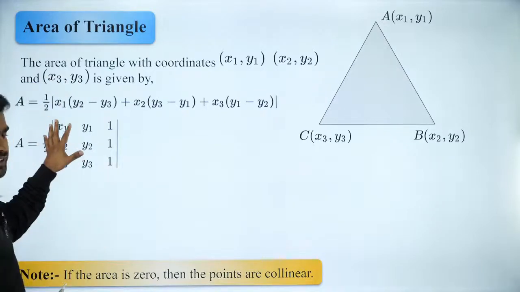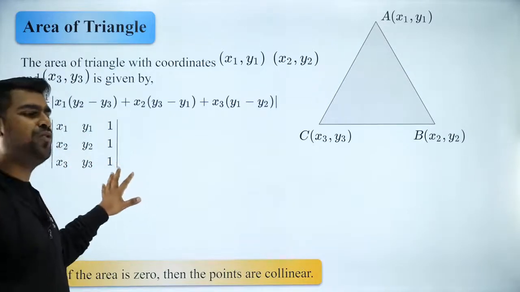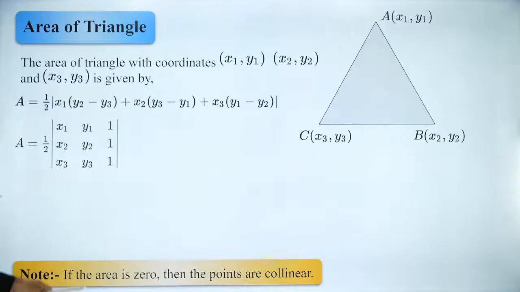So this is the formula. There are two ways in which you can use the formula. So I would recommend the determinant way because it is easy to remember and you will never go wrong. And this is also fine. Both of them will give you the same answer. But please remember, can area be negative?